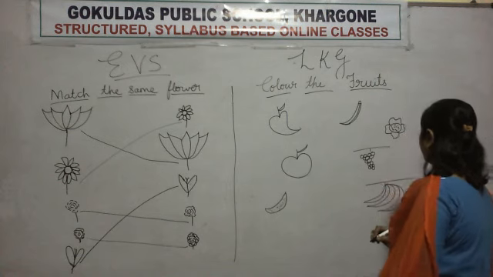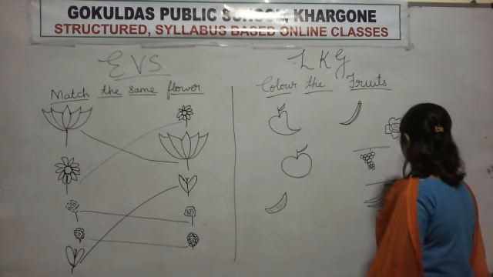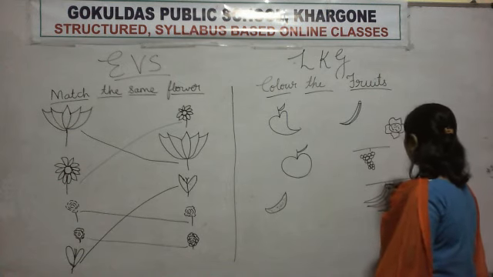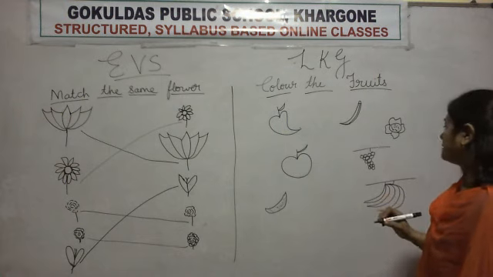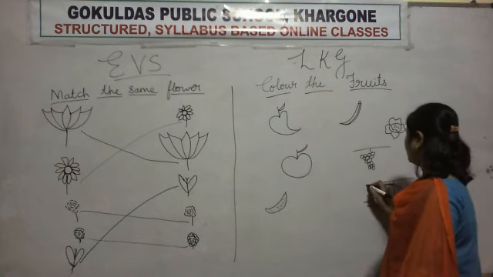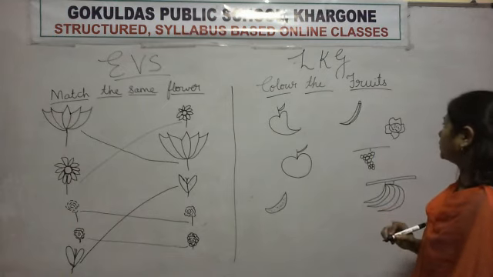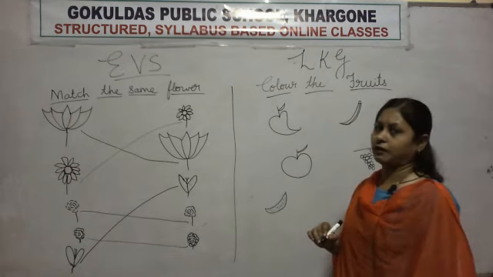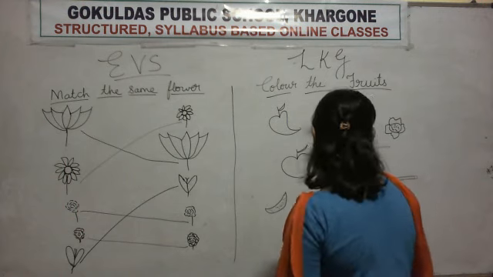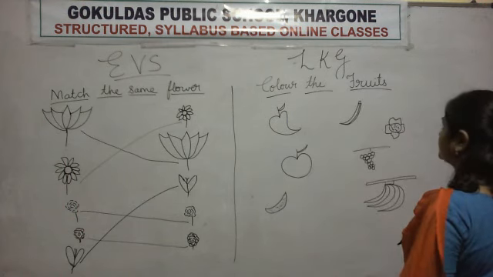Okay, do you remember the names of fruits? Yes. Mango, banana, grapes, pineapple, all these are fruits. Okay. Here fruits and vegetables are mixed. So you have to color the fruits.